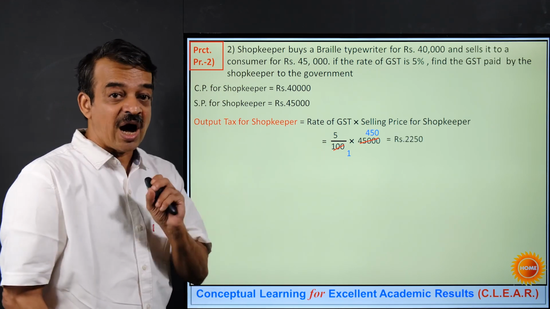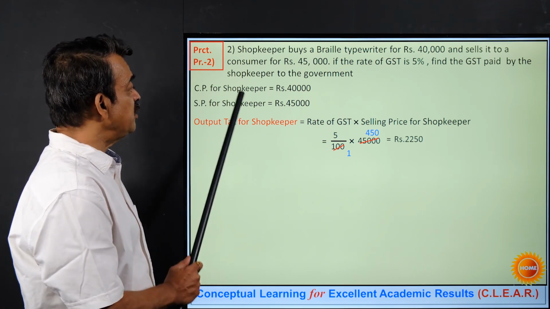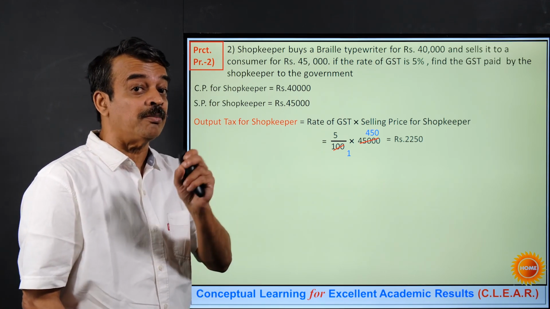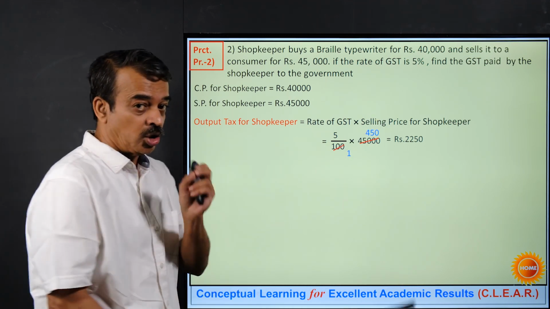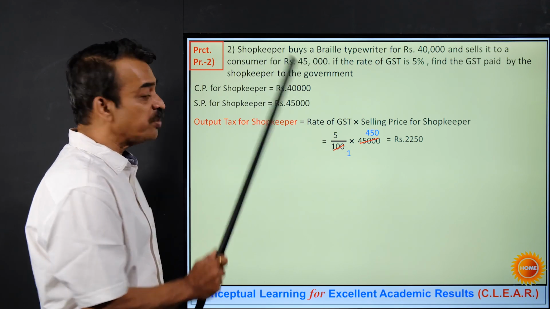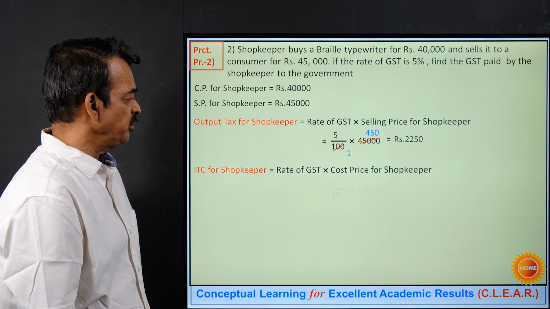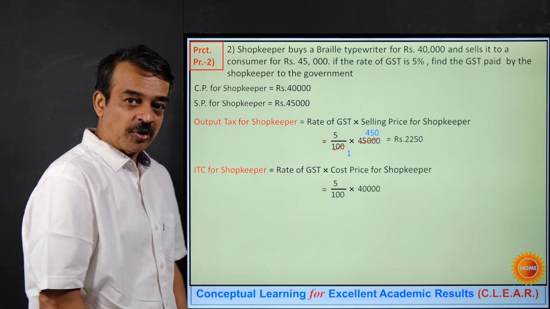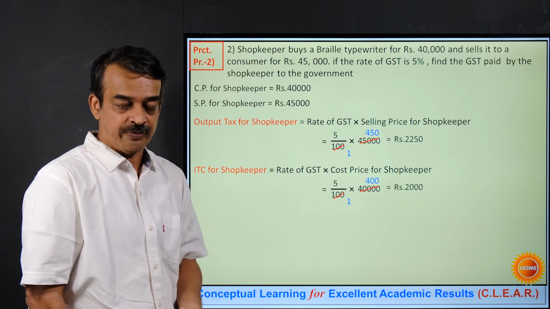Once I got this OT, output tax, now find out the ITC. ITC will be nothing but rate of GST, but now in this case it should be multiplied by the cost price and not the selling price. What is the cost price? 40,000. So calculate that. So it will be 5% of 40,000, which will come as equal to rupees 2,000.